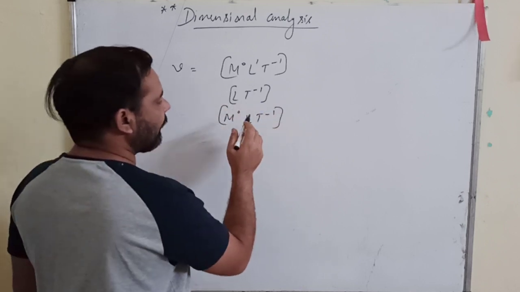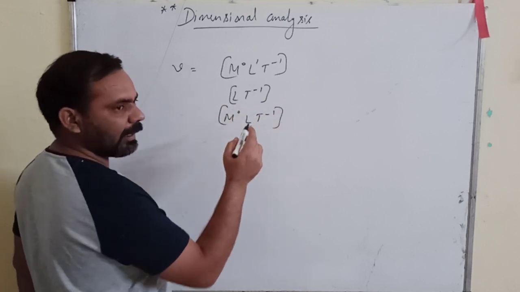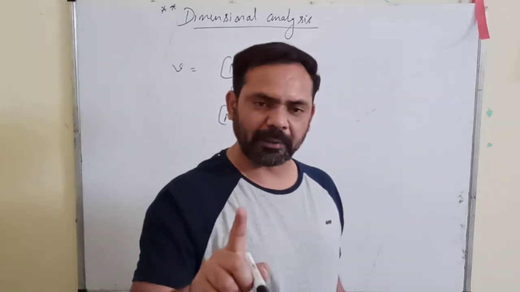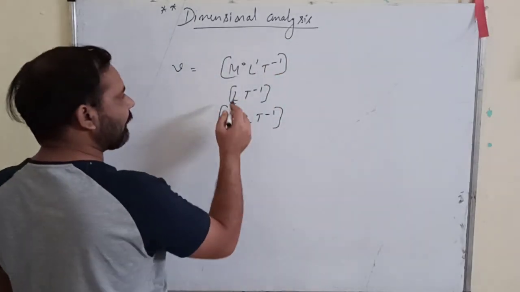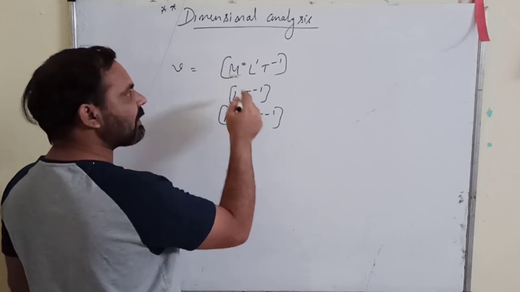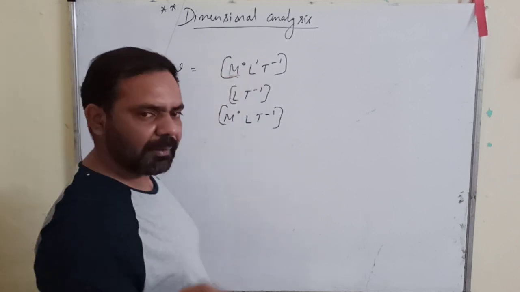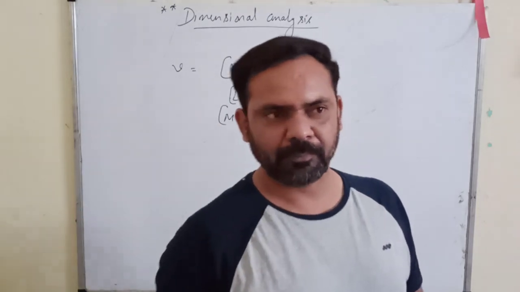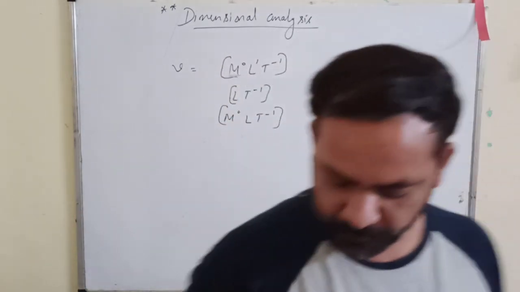Try to understand that if I am not writing the power, it is understood that the power is 1. If I am not writing the fundamental quantity M, then it means that its power is 0, so that fundamental quantity is not involved. Okay, sir. Right?